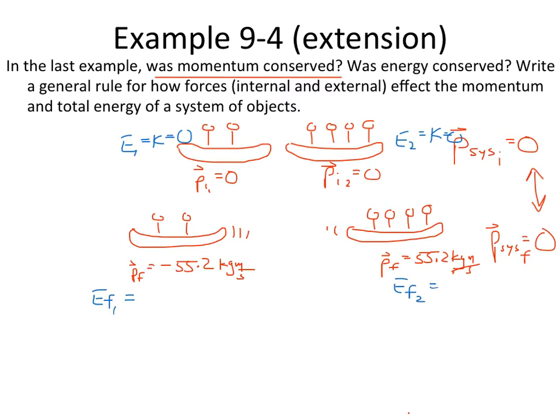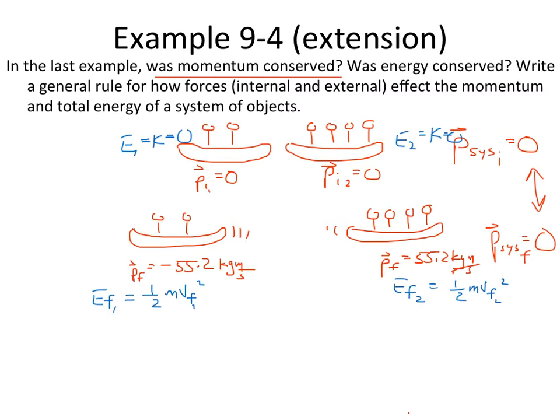What's energy final 1 going to be? Well, it's going to be kinetic, right? Because it's a mass that's moving. 1/2 m v final 1 squared, and 1/2 m v final 2 squared. Now, we don't know what the v finals are. We do know the masses.